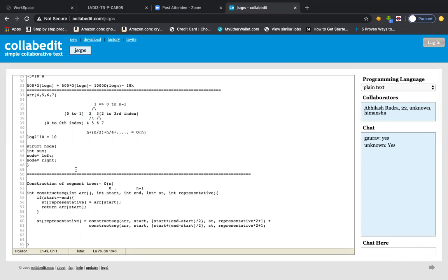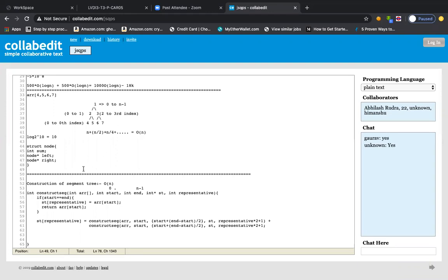Anyone who did not get this concept, how we are reaching the left child and right child, can please post in the chat box that you did not get this part, or you can even message me privately. You can tell me if you did not get how we are deciding the index of the left child and right child, right? Okay, I am assuming that all of you got this. Okay, you want me to repeat?